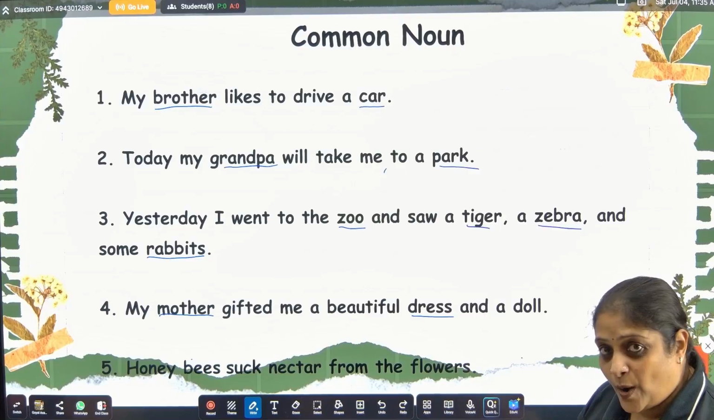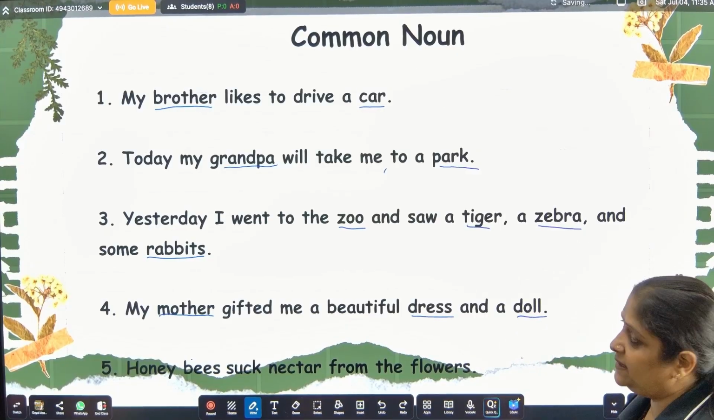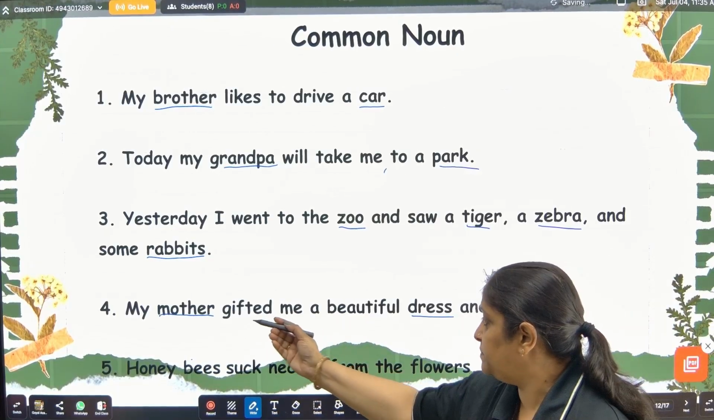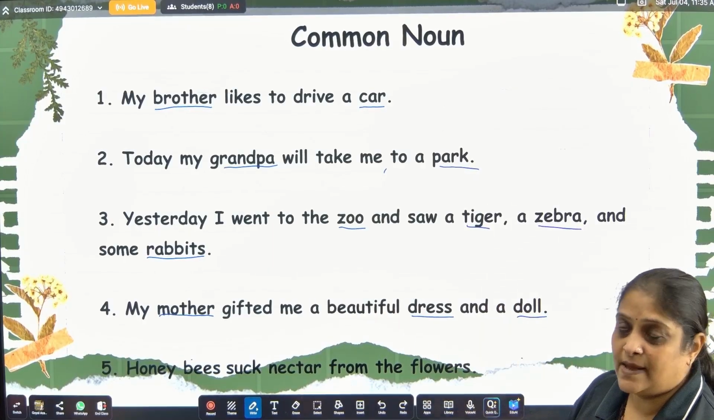Dress is again a common noun and doll is a common noun. So, my mother gifted me a beautiful dress and a doll. Example of common noun.